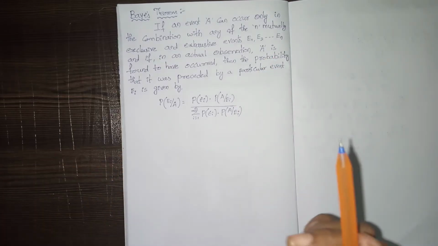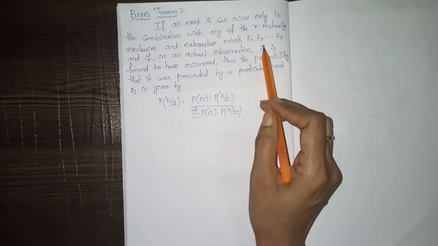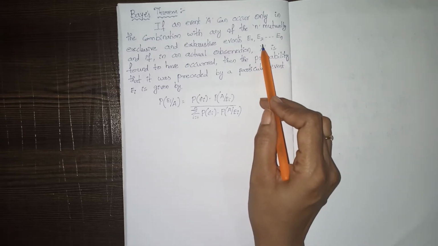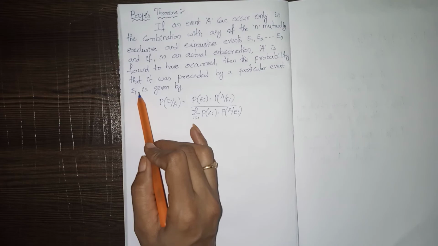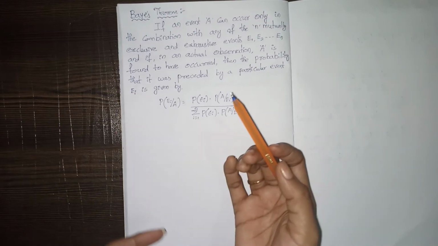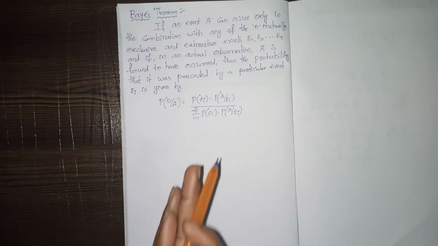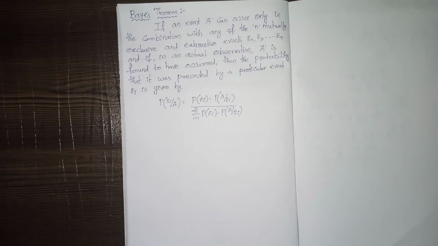That means A has already occurred, and this A is preceded by event E. That is what we are going to find out.